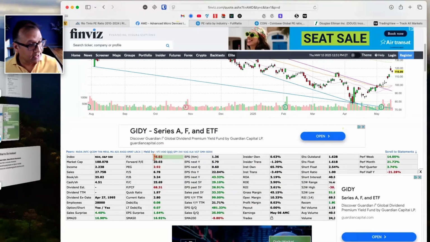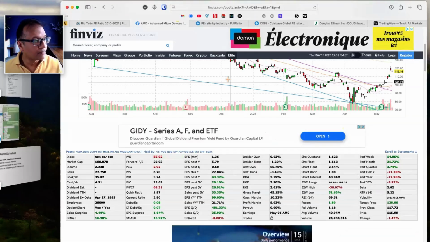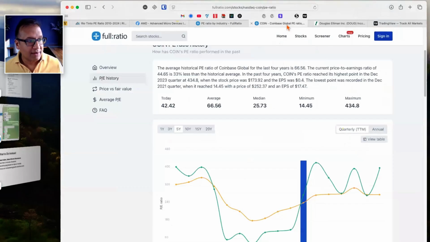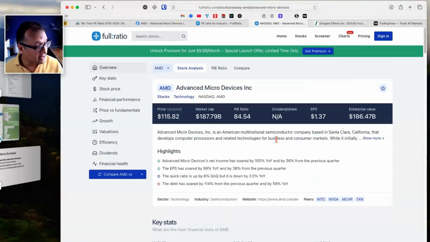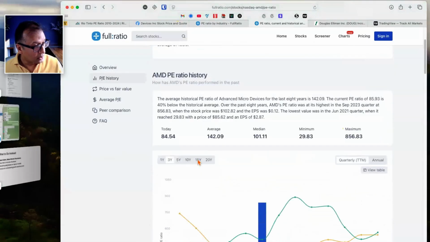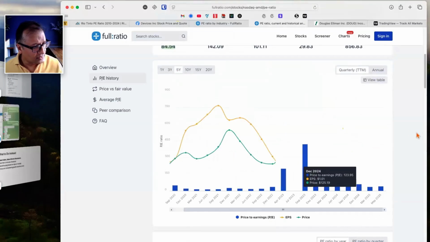Then you have to see if there are other competitors that may be worth paying better for. But now we need to see what the average PE of this company is. Is this maybe just a very high PE company? So let's go into fullratio and type in AMD. There's Advanced Micro Devices. Go to PE ratio in the top menu. Notice, oh, look at this. The average of AMD is 142.09 and today it's 84. That's interesting. Now let's go back and look at the 5-year of this company.